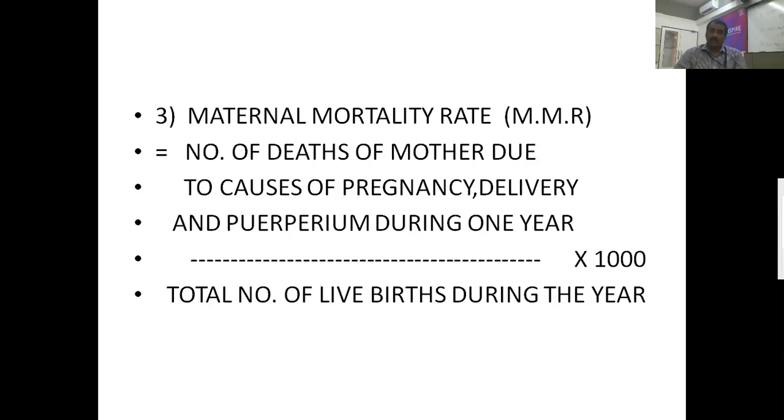Once again, I am explaining what is MMR, maternal mortality rate. Number of deaths of mothers due to pregnancy, delivery, and puerperium, etc. during 1 year. That means the duration is 1 year, divided by the total number of live births in the same year, into 1000, and we are going to get what is known as the maternal mortality rate.